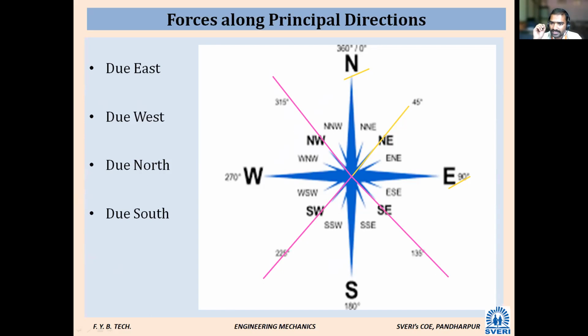Whenever the angle is specified, that is taken with respect to the horizontal. That is the first point. Whenever due east, due west, due north, due south is given, that is purely in that direction. Whenever a quadrant is mentioned, that is with respect to 45 degrees. Okay. So we will take some problems, you will come to know.